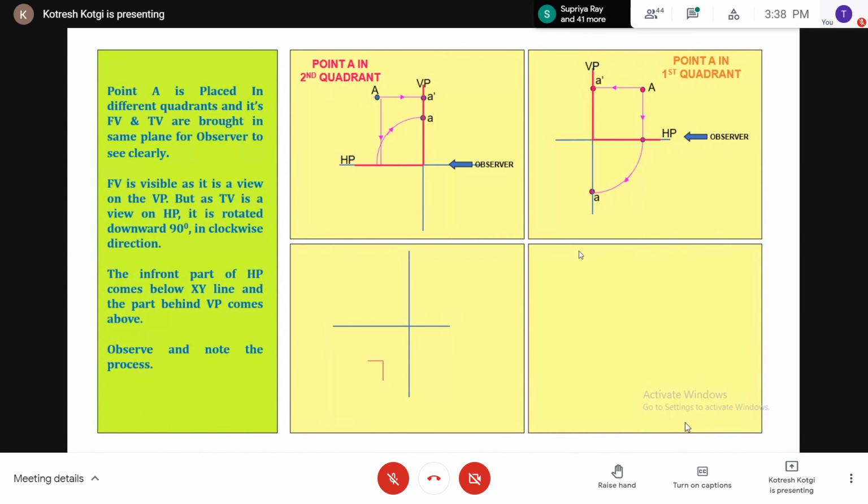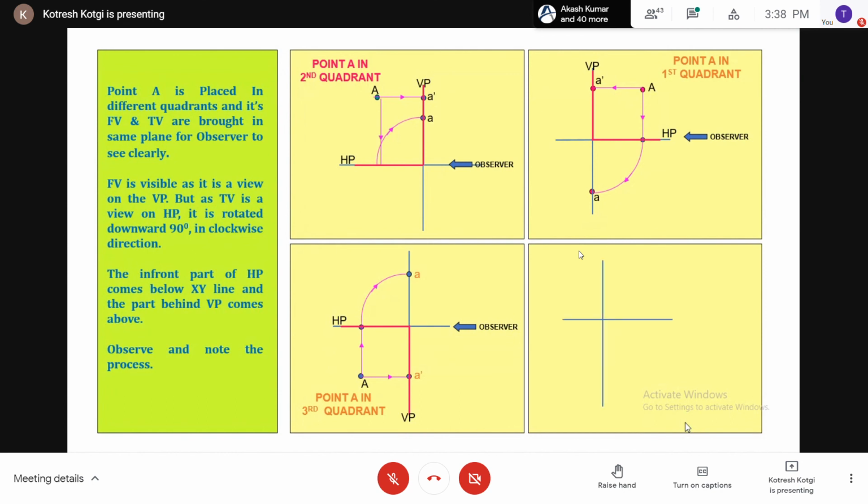The same in the case of the third quadrant also. You see here also what we do? We rotate the horizontal plane by 90 degrees in the clockwise direction. In that case, above the XY line, HP will come. Below the XY line, VP will be there. This is a point A in the third quadrant. This is the front view, which will come on VP, denoted by A dash. This is the top view, which will come on HP. But to show it, to convert the 3D to 2D, we rotate HP by 90 degrees in the clockwise direction. See, rotate and show it. So whatever is above the XY line is HP, and that is the top view.